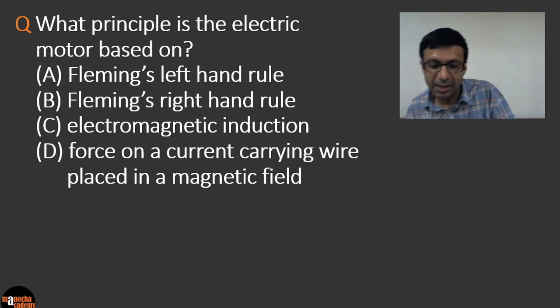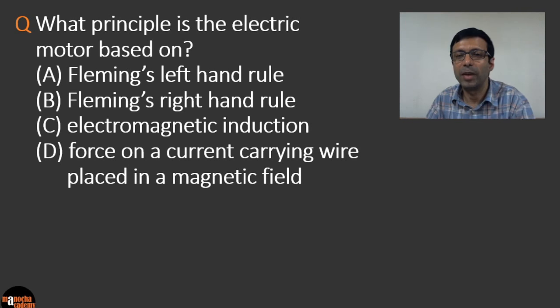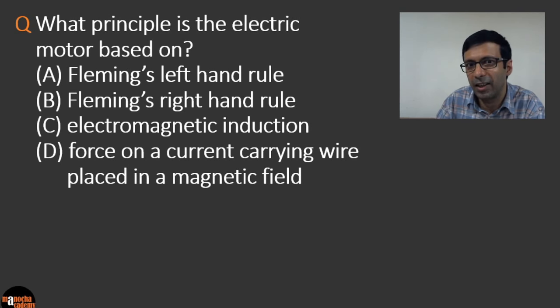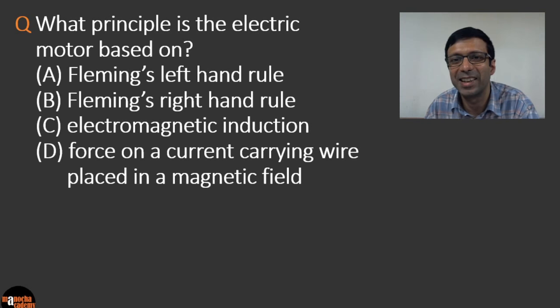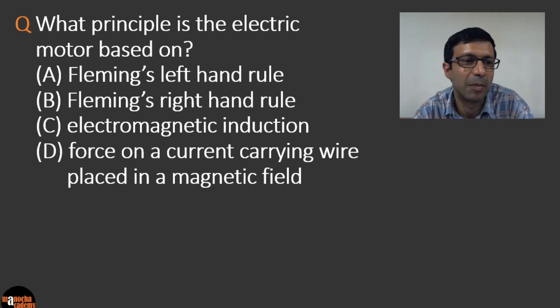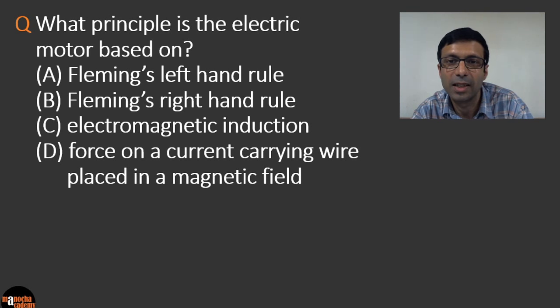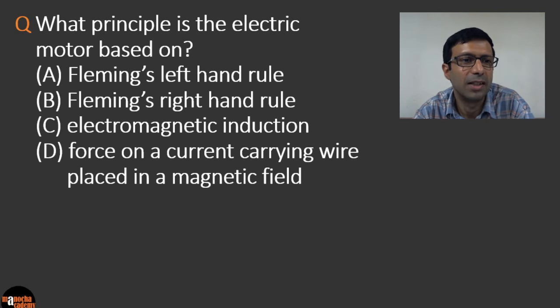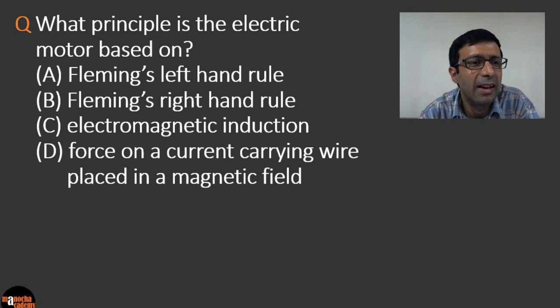What principle is the electric motor based on? A, Fleming's left-hand rule, B, Fleming's right-hand rule, C, electromagnetic induction, or D, force on a current carrying wire placed in a magnetic field? So here it's asking what principle is the motor based on? What do you think will be the answer here? I see some of you are writing A, I can see C, D, C. I'm seeing a lot of different answers here. I don't see a B, but I'm seeing A's, C's and D's in the chat here.